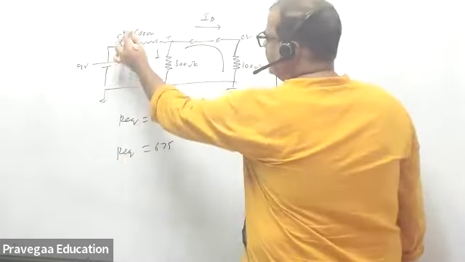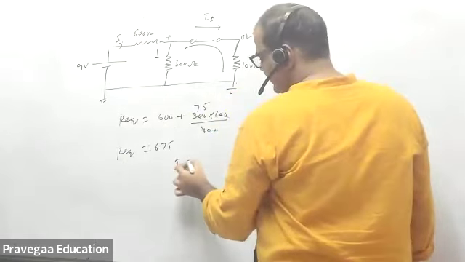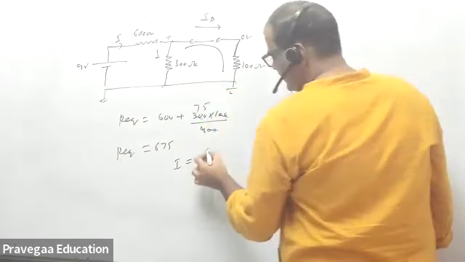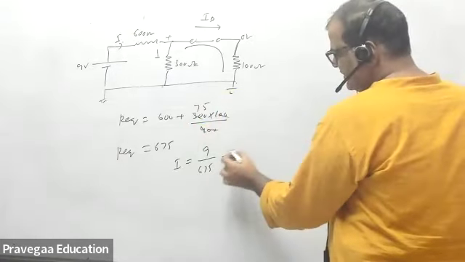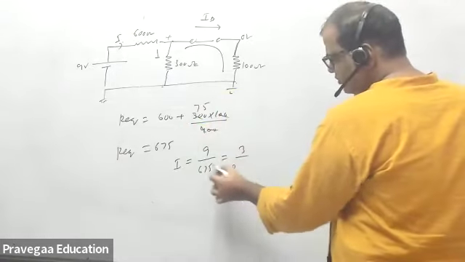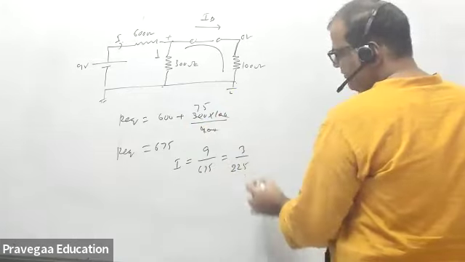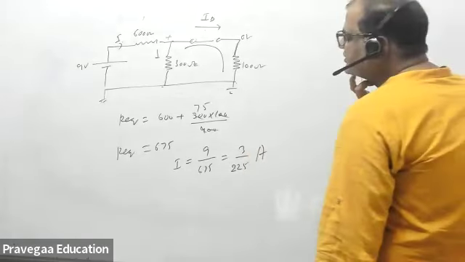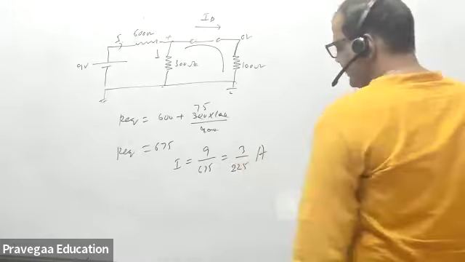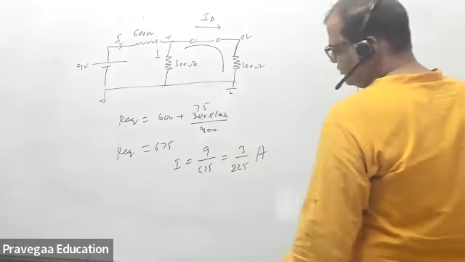The total I in the circuit will be how much? I in the circuit, this I, will be 9 volt divided by 675 ohm. Okay, so this will be how much? 3, if I do 2, 2, 5. Just check the calculations. Is it correct or not? 2, 2 to 5. This is the total current.